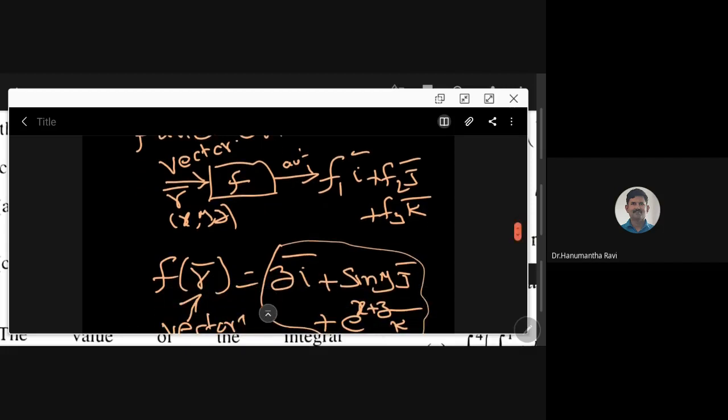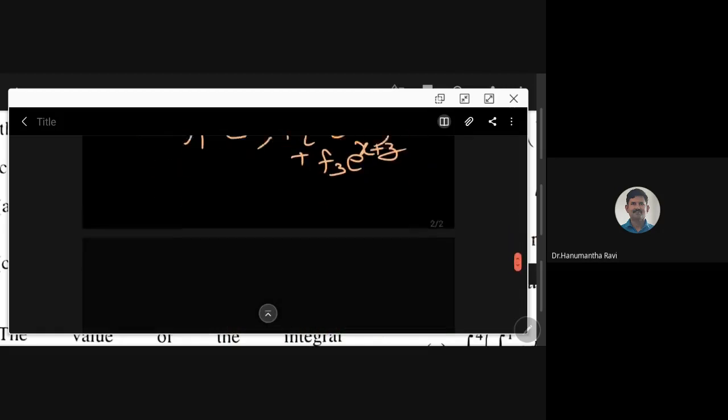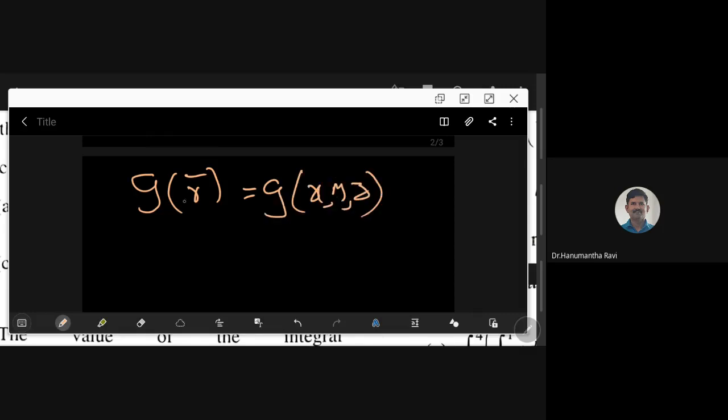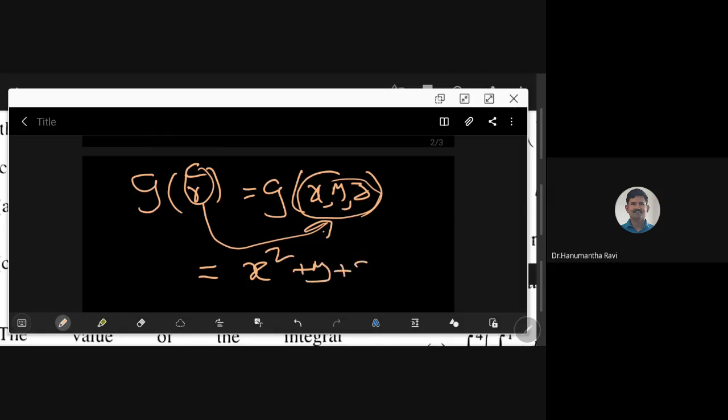Remember one thing: whatever the functions in vector calculus we are dealing with, the input is always a vector. Please remember that. And the output can be a vector or can be a scalar. How could that be a scalar? Something like, if I give z of r bar, I can write like this also, because for us r bar and the position vector are one and the same. If I write like this, say, it is x square plus y plus sine z.